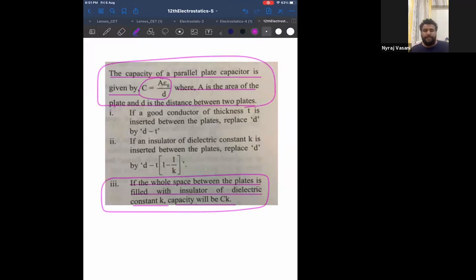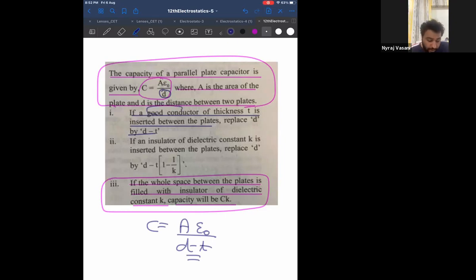You know the formula for capacitance of a parallel plate capacitor is A epsilon naught by D. And if it is completely filled with a dielectric, it is A K epsilon naught by D. Now see the case: if the space between the two conductors is filled with one more good conductor of thickness T, you have to replace the distance D by D minus T. That means C is equal to A epsilon naught by D minus T. Easy.